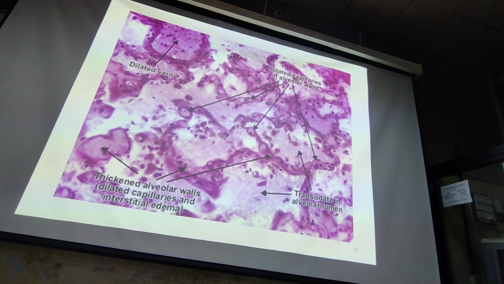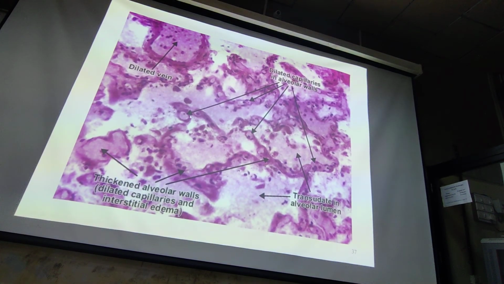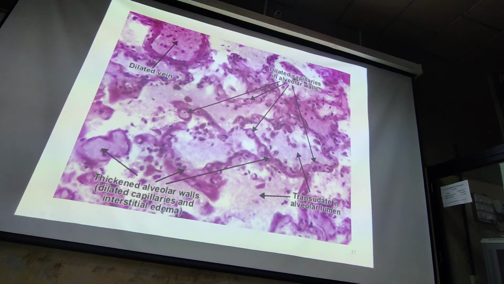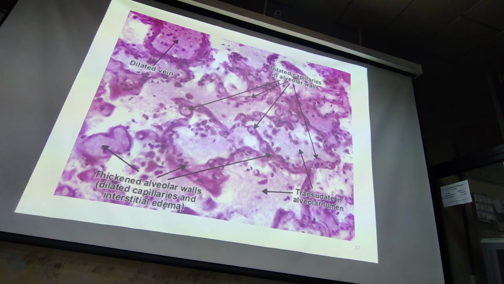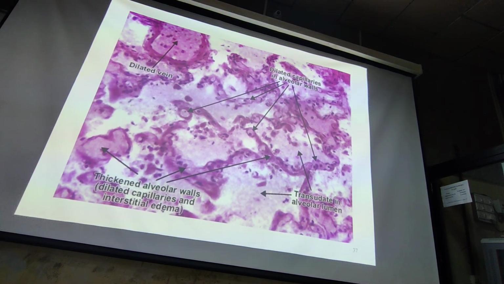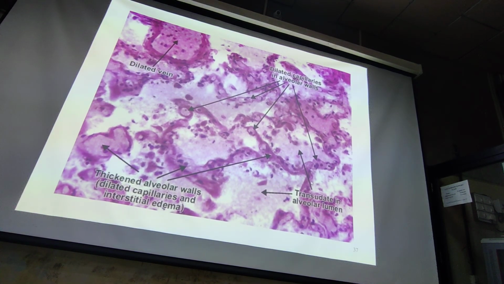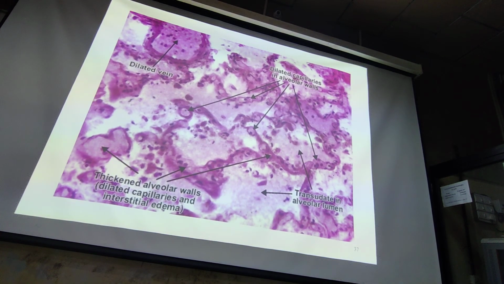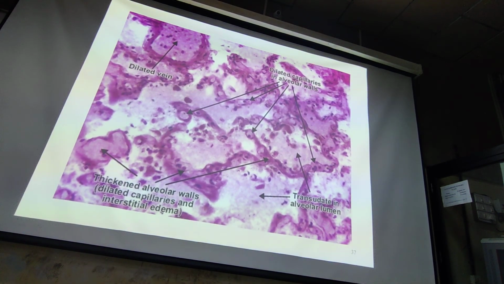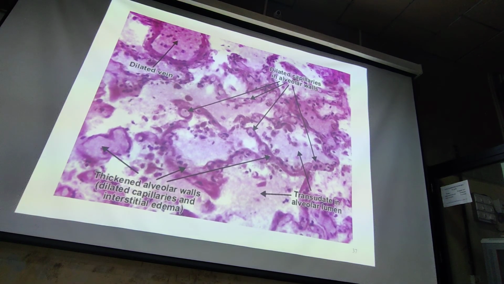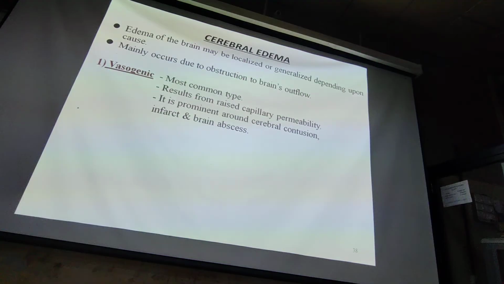Here we can see light pale eosinophilic fluid in the alveolar space. Capillaries are dilated. There is congestion. Alveolar walls are thickened and there is presence of transudate. Whether the fluid is a transudate or an exudate, biochemical tests are required. How can we differentiate between transudate and exudate? By protein content, nucleated cell count and specific gravity.